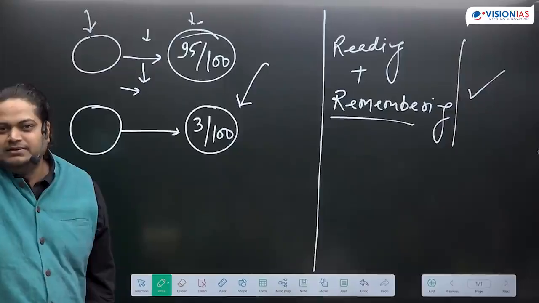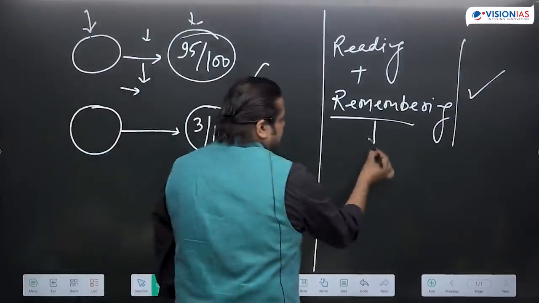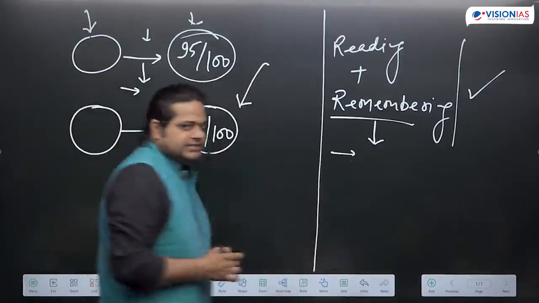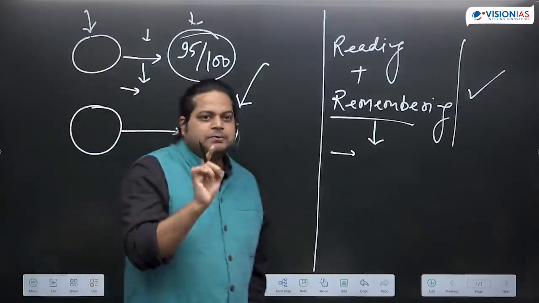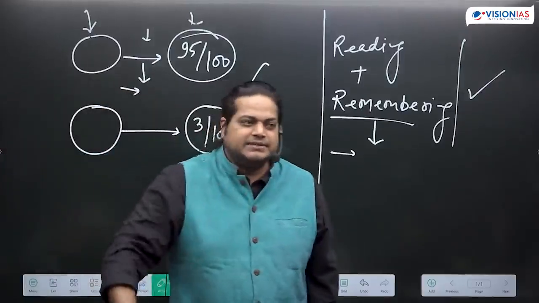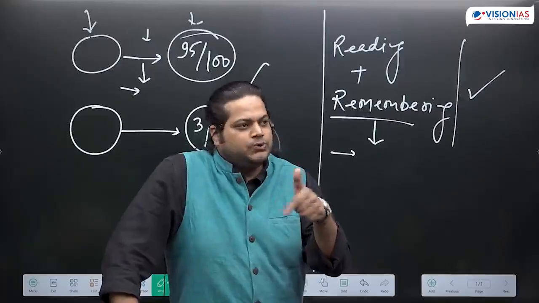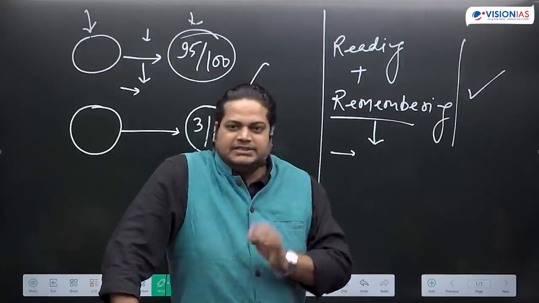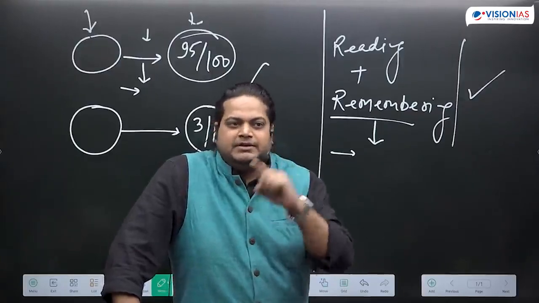So we need to put in some extra effort, not just reading and remembering. Why am I saying this is important? Because if you see UPSC previous year questions, every year new questions are asked. The syllabus is the same, topics are the same, but every year UPSC is framing new questions.